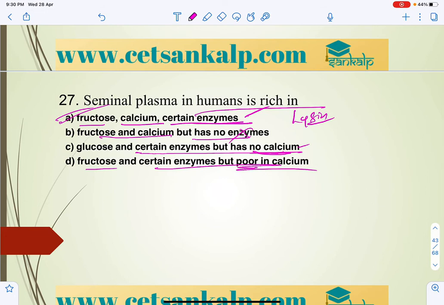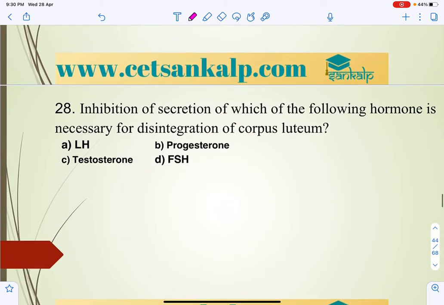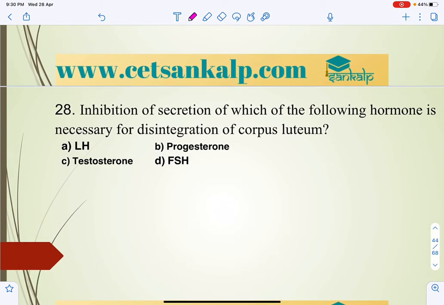The next question we can take: inhibition of the secretion of which of the following hormones is necessary for disintegration of the corpus luteum?